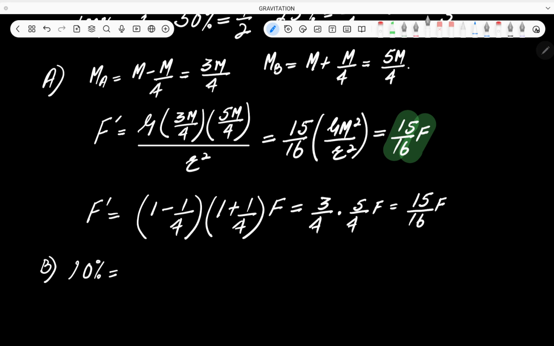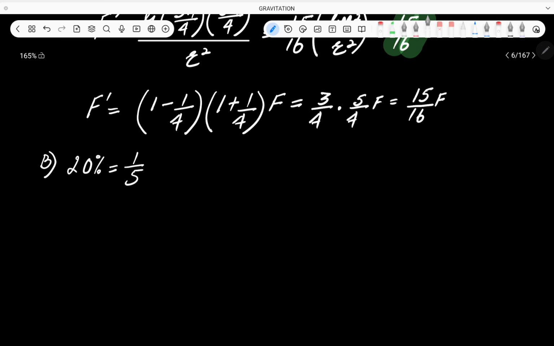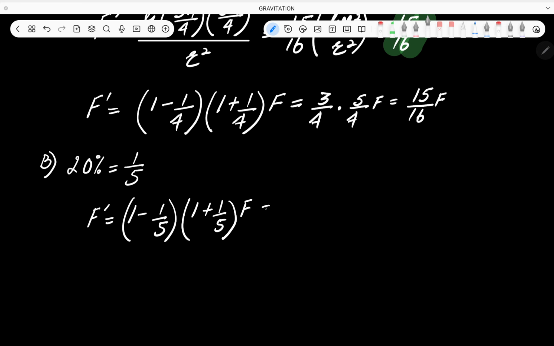So that means 20% is equal to 1 by 5. Now how can we do it? How can we easily calculate the new force? It is (1 minus 1 by 5) into (1 plus 1 by 5) into F. ठीक है जी.